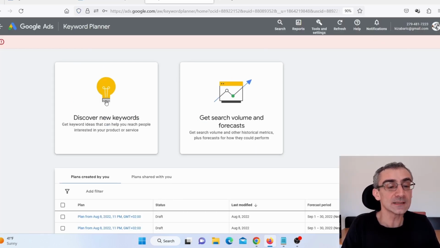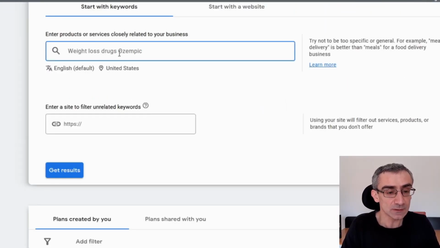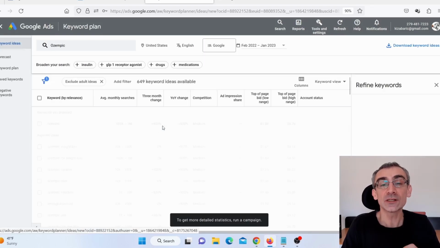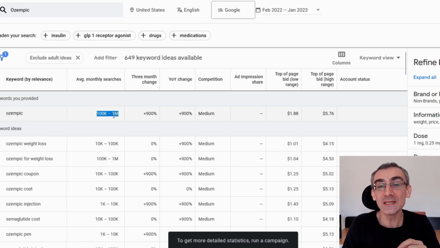I clicked here, discover new keywords, and I pasted that here. So let me just delete this. Here I have chosen United States, and then clicked here on get results. And here I actually got results. Here you can see Ozempic between 100,000 and 1 million searches past month in the United States alone on Google.